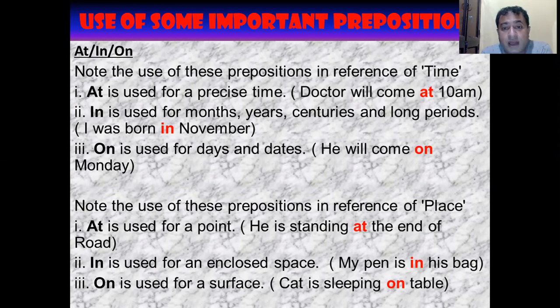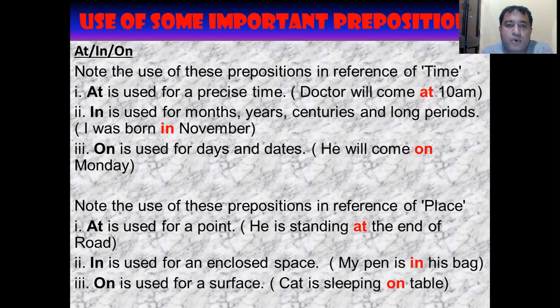We will use above when two things are compared, one at a lower level and another at a higher level. But remember that both things should be fixed. When I say the scenery is hanging above this window, it means they are both at a fixed position. Then we will use the preposition over when one is higher and another is lower, but they are not in a fixed position, they are moving over.